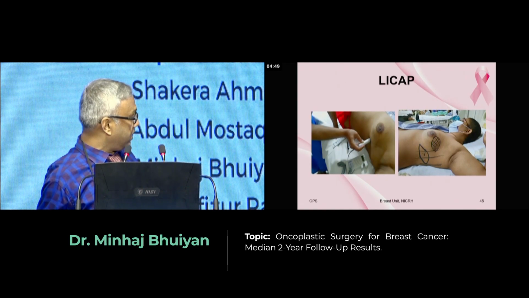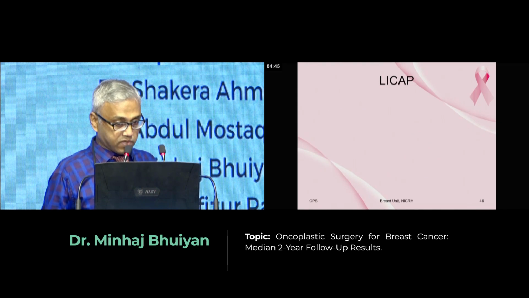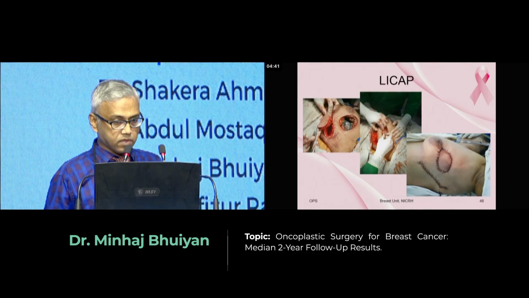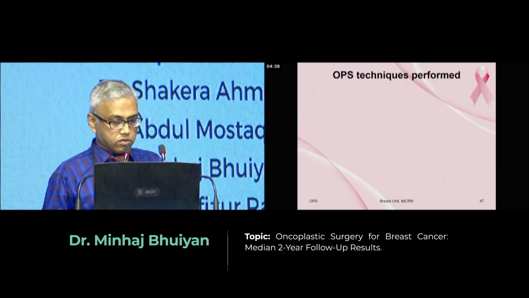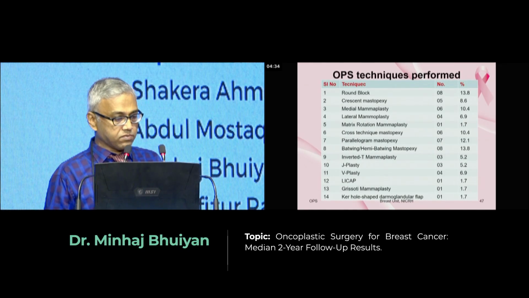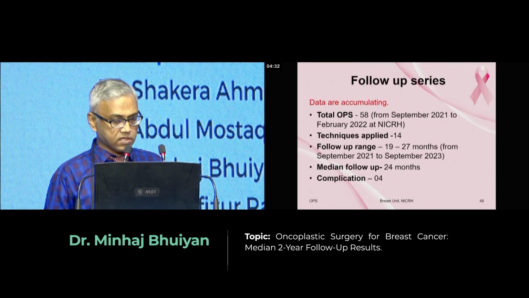This is the preoperative detection of the perforator vessels and after harvesting the muscle, the dermoglandular flap. So we perform round block to keyhole techniques, 14 techniques in several series.